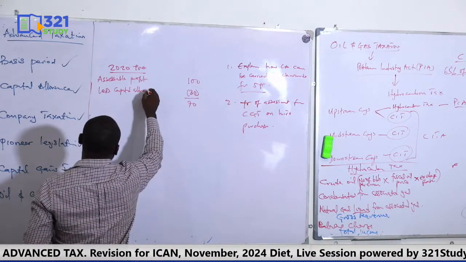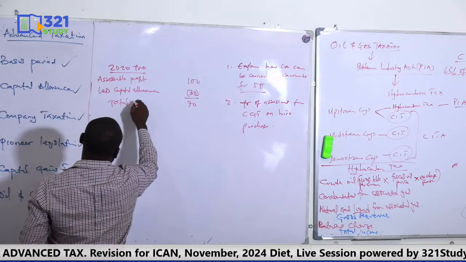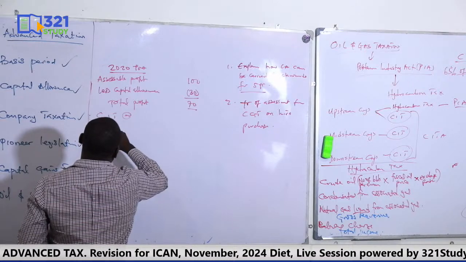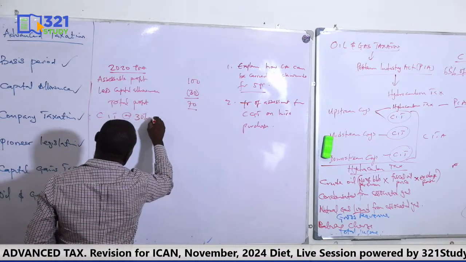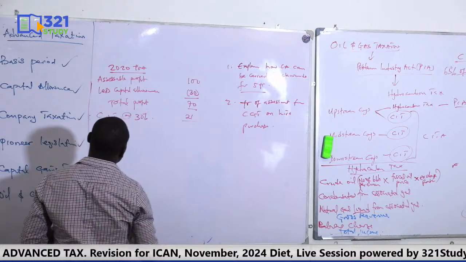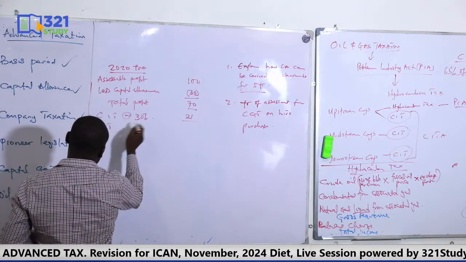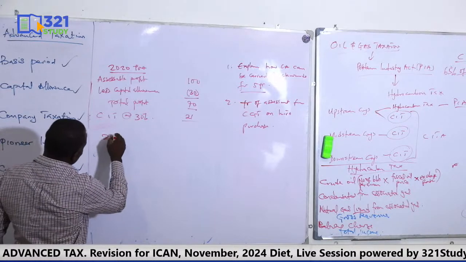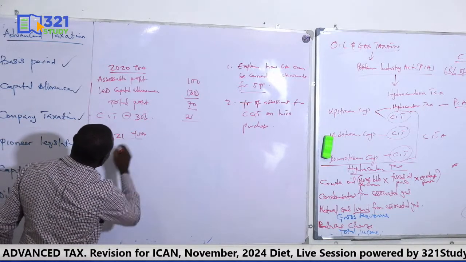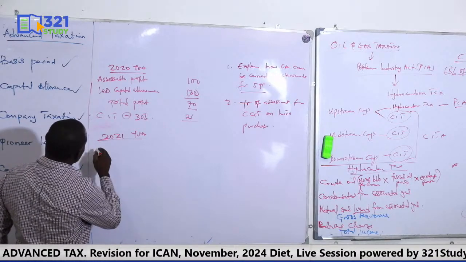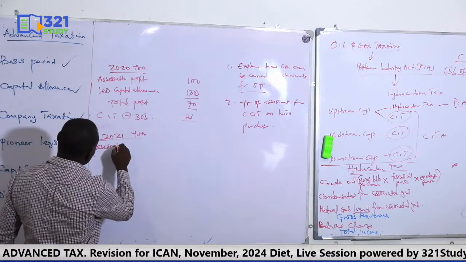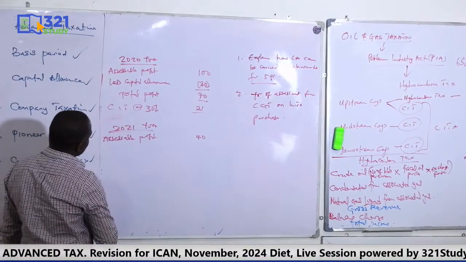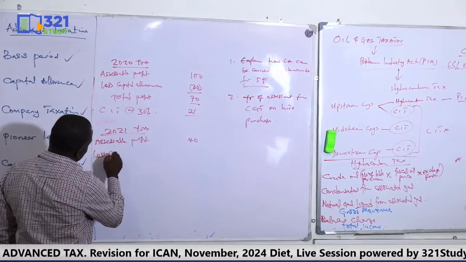This is your total profit. Then you pay tax at, let's assume 30%, which is 21. Of course, you paid EDT too, but let's leave EDT. So this is your tax computation in 2020. And also in 2021, your assessable profit is 40. Then capital allowance.